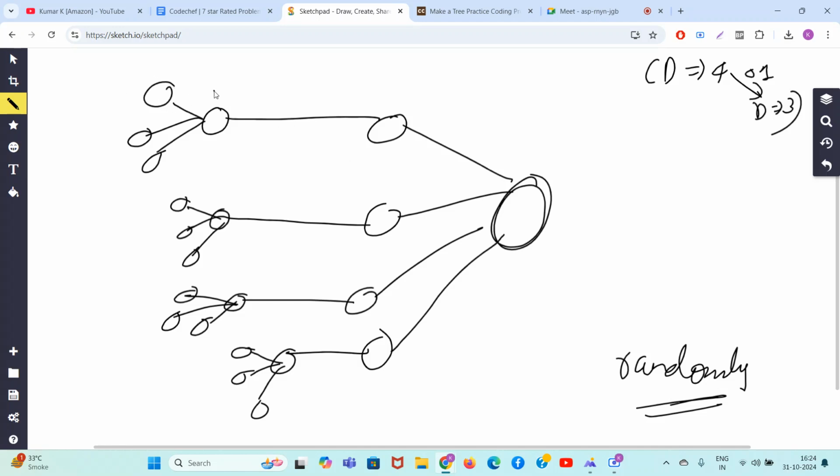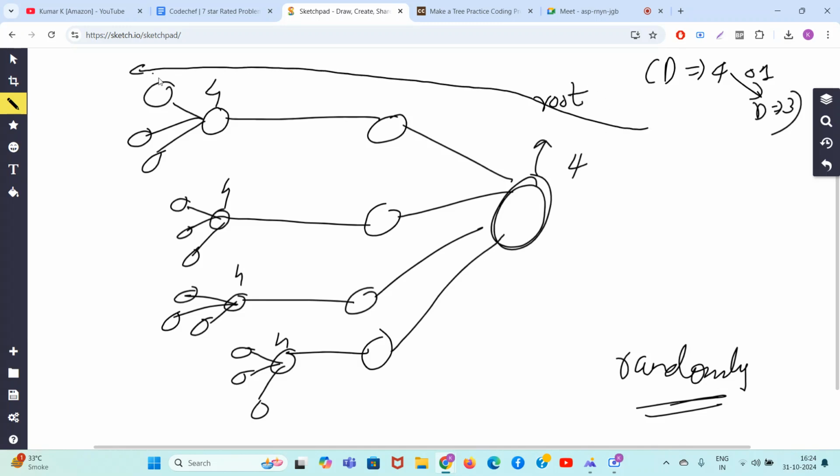So randomly, I come to know that this node has degree 4, this node has degree 4, and so on. If I was doing BFS, I would consider this as the root node and solve level by level from here to here. But let's do it randomly. Let's first tackle this one.